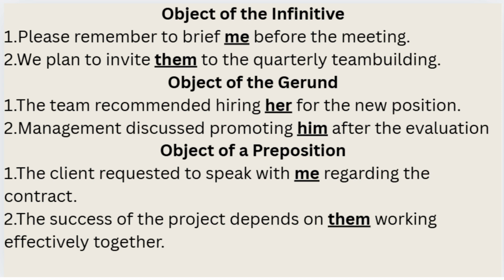The object of the gerund. A gerund is a verb ending in ing used as a noun: hiring, promoting, onboarding. When a pronoun receives the action of that gerund, it follows the gerund and uses the objective form. The team recommended hiring her for the new position. Hiring acts as a thing the team recommended. The action of hiring applies to her, so her is the object of the gerund.